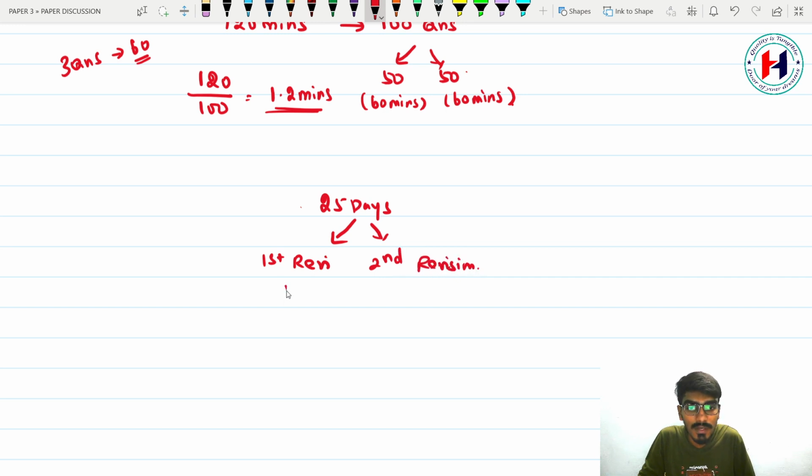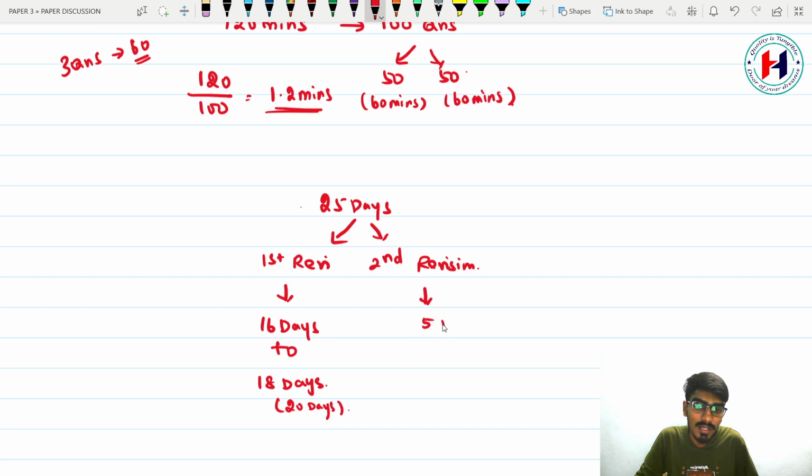Your first revision will take a maximum of 16 to 18 days, or at worst case 20 days. And your second revision is for 5 days. You should remember one thing: you don't get any time for revision on the exam day, that is on December 17th.